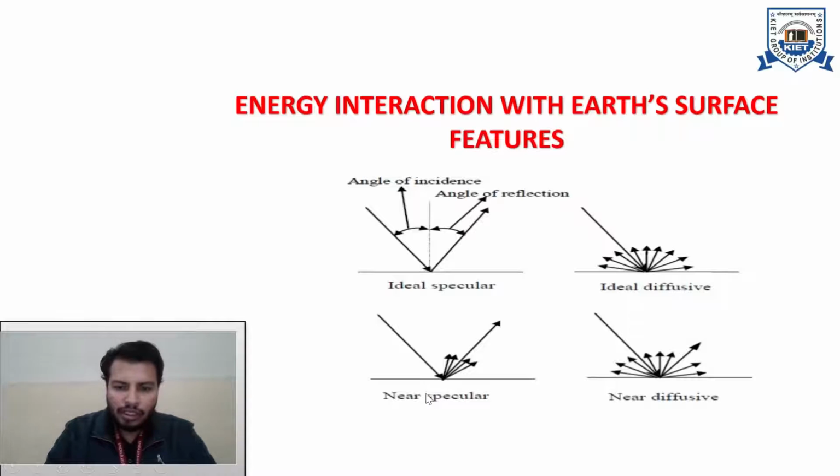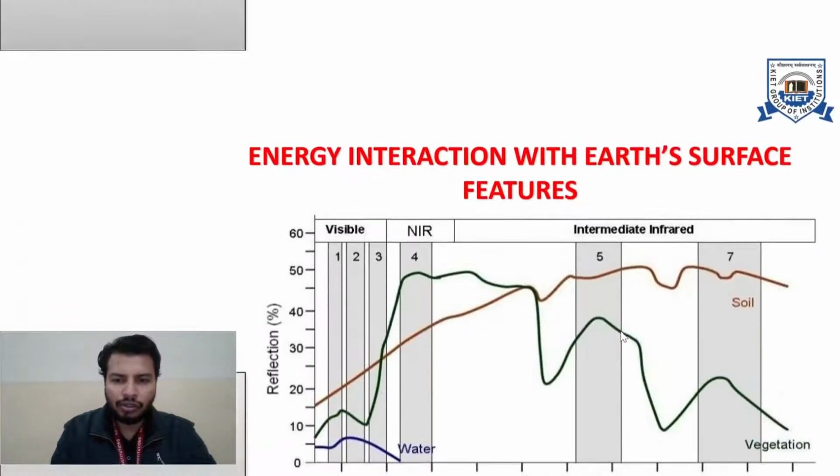This is near specular, where the incident radiation has interacted with the surface, some portion is scattered and the remaining portion is reflected back. Then it is near diffusive, where the majority of the energy is diffused in the form of scattering and the remaining portion is reflected back. So this is an ideal pictorial depiction of the reflections which we have discussed.